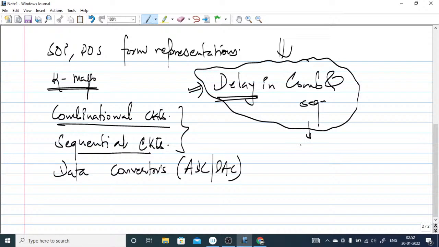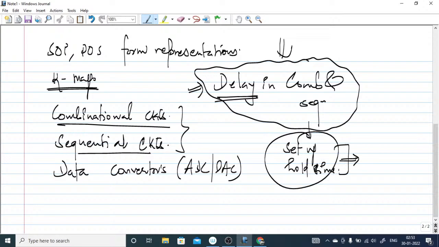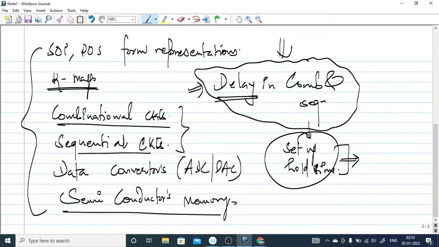So concepts like setup time, hold time, and setup and hold time violation, all those things you must know, and under what conditions you can avoid setup and hold time violation. And the last topic which we will be talking about is semiconductor memories. Okay, so this is the outline for the entire digital circuit.